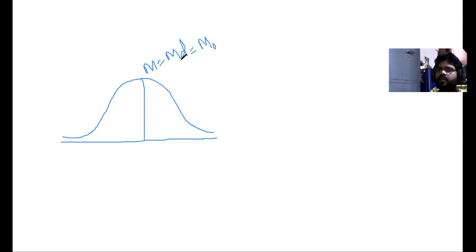So mean, median, and mode are all equal. That is why the graph shows a normal distribution. It is called a symmetrical distribution, or normal distribution, or bell-shaped distribution. If the values of mean, median, and mode are not equal, that is called an asymmetrical distribution. How is it? See here.